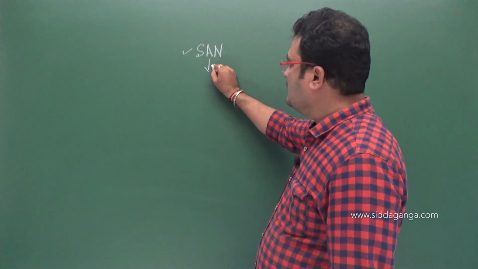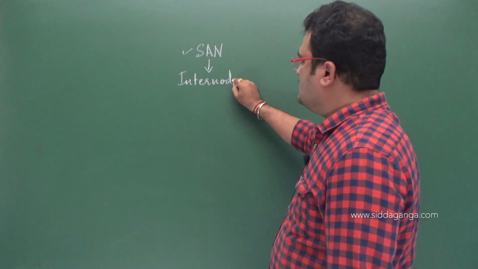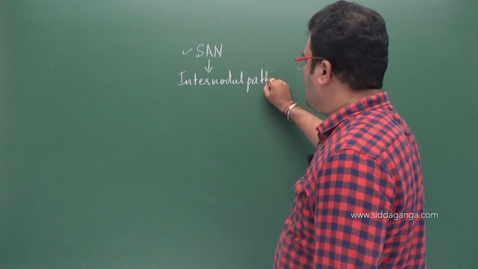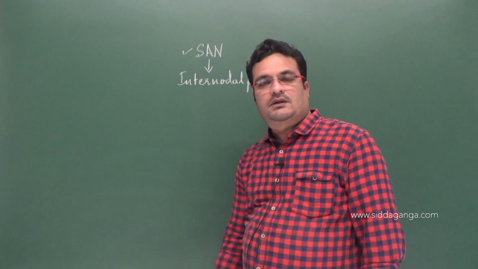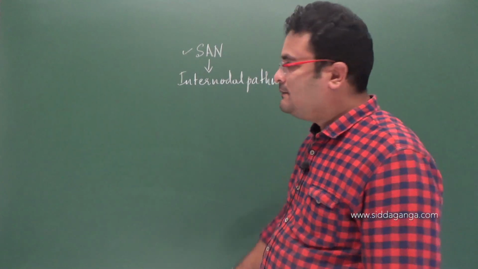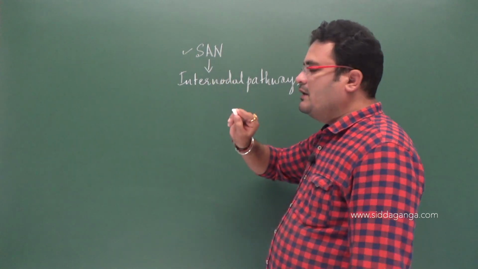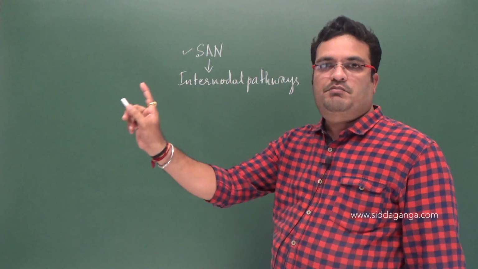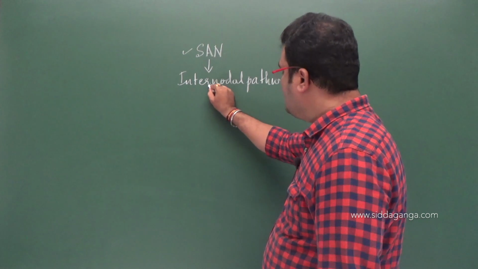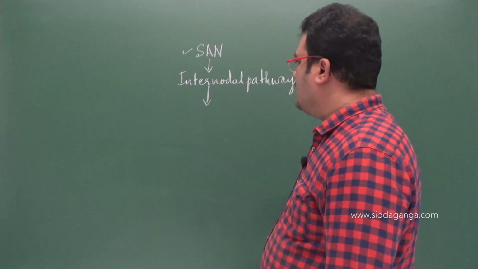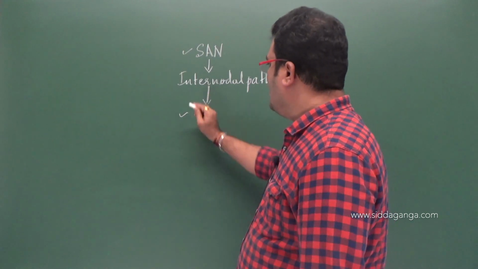From the SAN, through the internodal pathways, as we have studied, there are internodal pathways. They start from the SAN and propagate the same impulses around the atrial wall. And through these internodal pathways, and one more node, that is AVN,